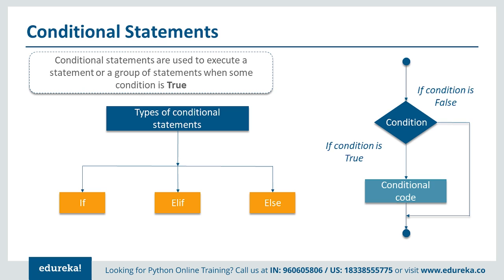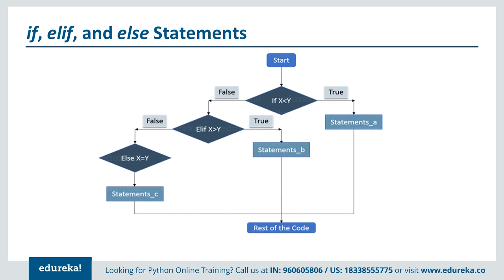Now there are different kinds of conditional statements which we can have: if, else if, and else. Depending on your requirement and your conditions, you can explore which conditional statements you want to use. In this flow diagram, we start off with a particular condition: if x is less than y, where we are using a comparison operator. If x is less than y, and this is true, then statement A is executed.